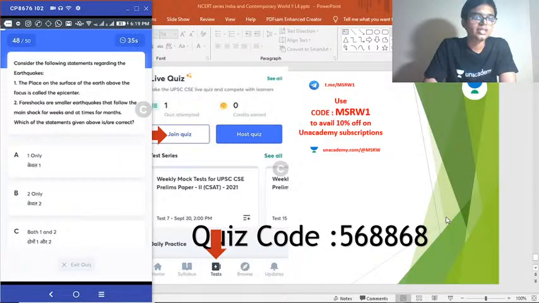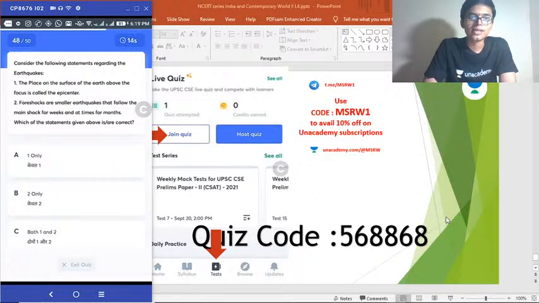Question 48. Consider the following statements regarding earthquakes. 1. The place on the surface of the earth above the focus is called as epicenter. 2. Foreshocks are smaller earthquakes that follow the main shock for weeks and at times for months. Which of these statements is or are correct?